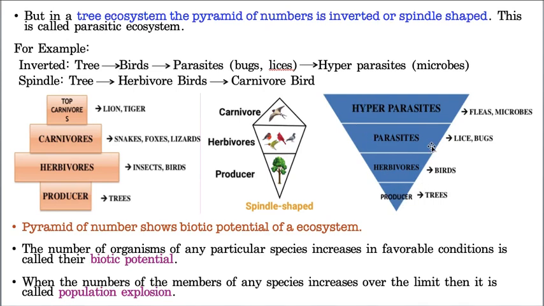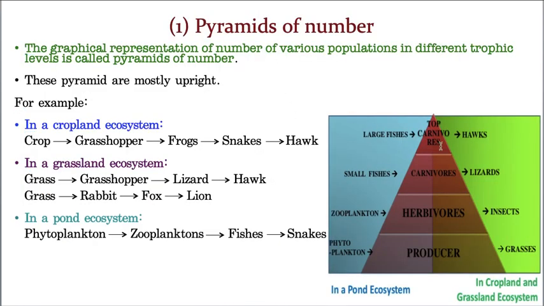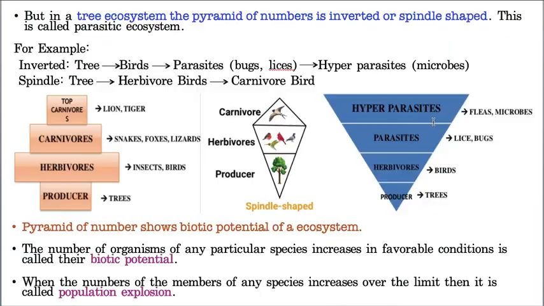Hope you understand what is an inverted pyramid and also an upright pyramid. This is an upright pyramid, that means it is going straight. Now if you reverse it, it will be an inverted pyramid. And these are the examples. Now one important thing I need to take: pyramids of number show biotic potential. That means how many organisms can be accommodated in one area, and how much food material will be produced, and that is called biotic potential. So pyramids of number indicate the biotic potential of an ecosystem.